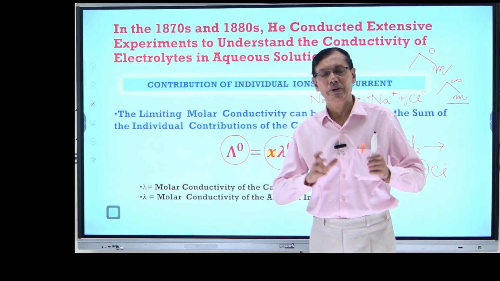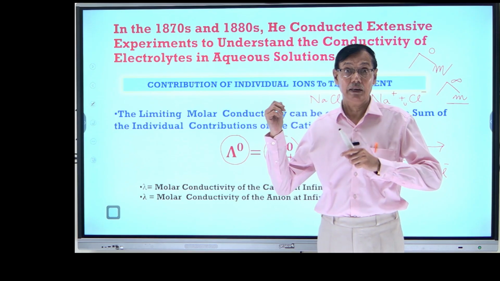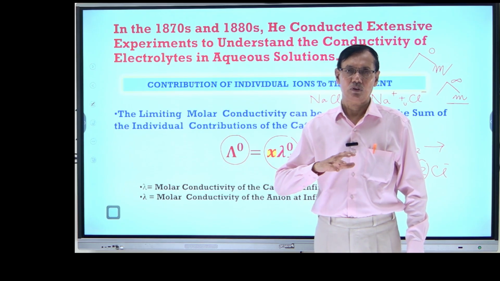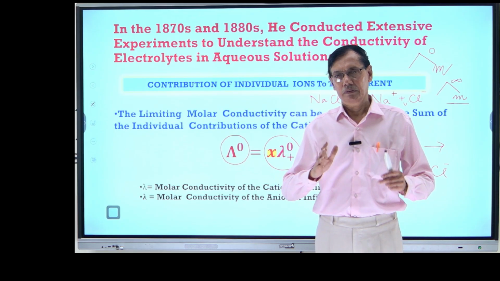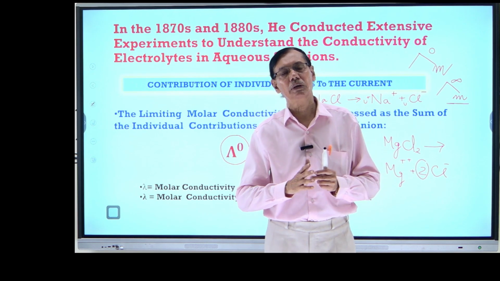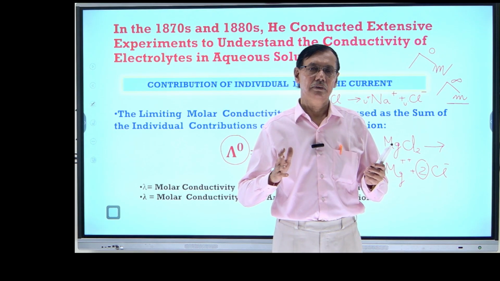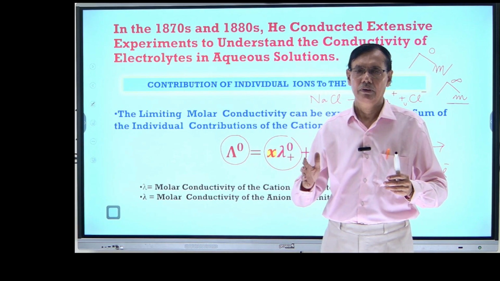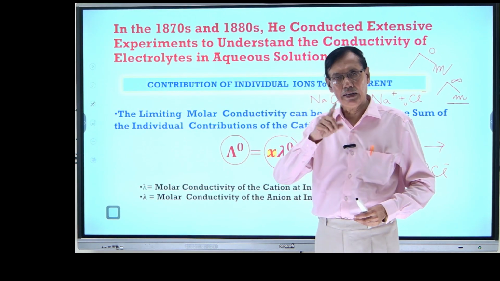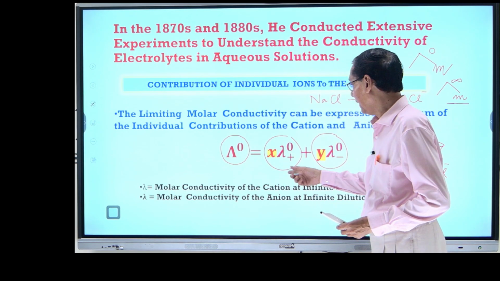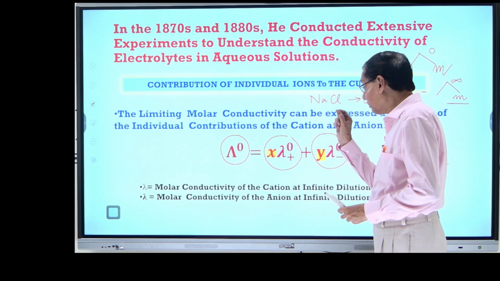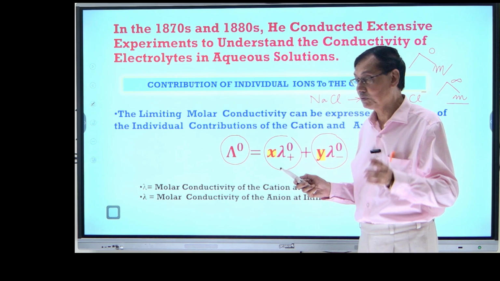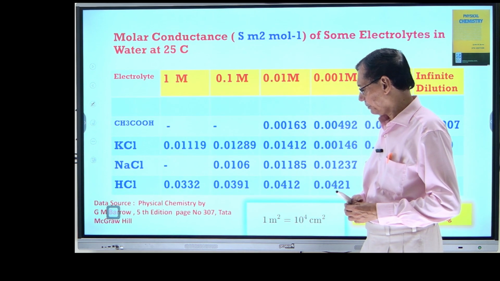So you can say in one word, although there are two types of forms, one for weak electrolyte and strong electrolyte at low concentration, that at infinite dilution, molar conductance is the sum of the ionic conductance of the cation plus the ionic conductance of the anions. But of course, we have to consider the number of ions produced. That is also very important. So that is actually Kohlrausch law.